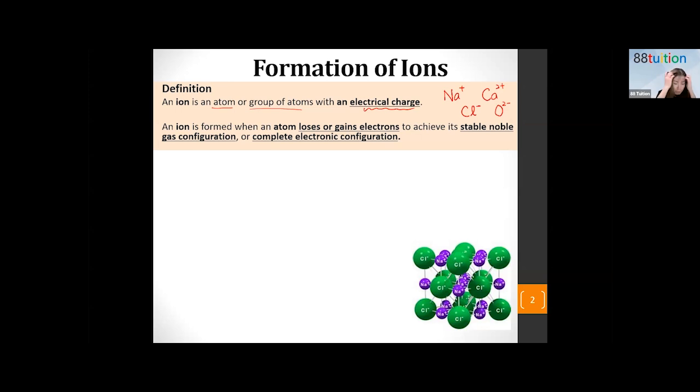Always remember this. Now, an ion is formed when an atom loses or gains electrons to achieve its stable noble gas configuration. Or we call it the complete electronic configuration.